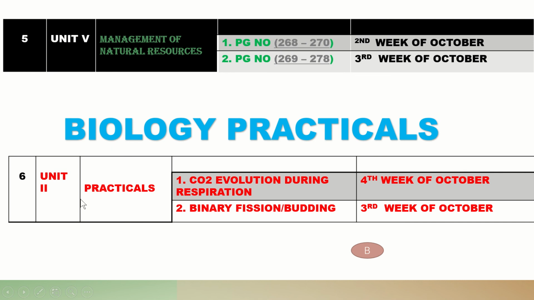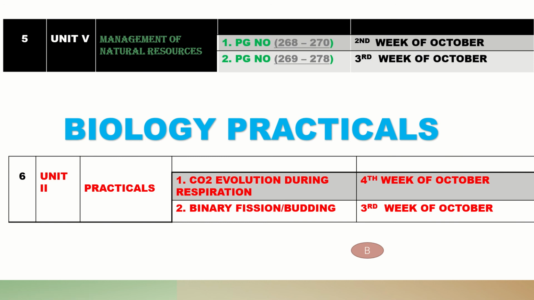The biology practicals also: in unit 2 practicals, there is practical number 1, carbon dioxide evolution during respiration, and binary fission. It will be conducted in the 4th week and 3rd week of October. Binary fission is a very small practical, so I have clubbed it with the 3rd week of October. It means that up to the 4th week of October we will finally complete the syllabus, and in the month of November we will have the revision classes.